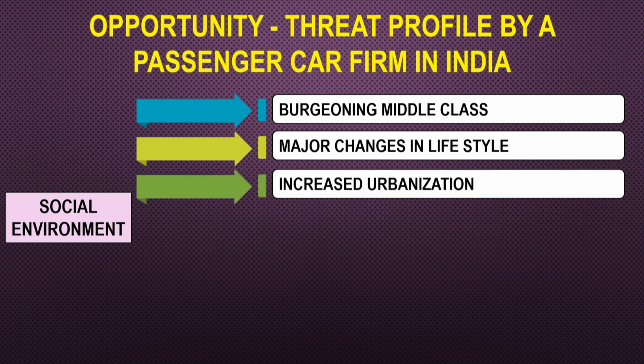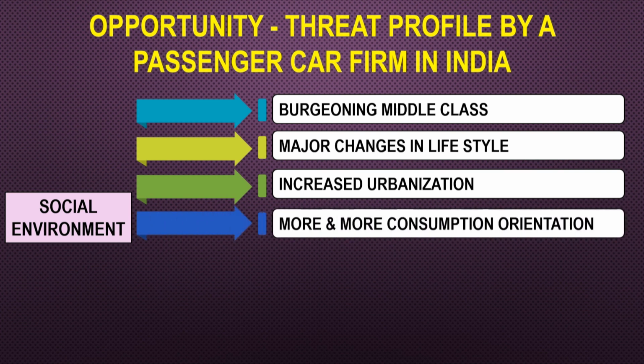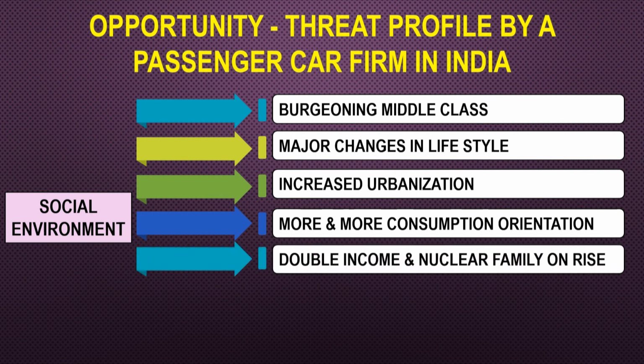There is increased urbanization. There is more and more of a consumption orientation. People are spending money nowadays. Initially people were earning money but were not spending that much, but now people have started spending the money, especially the young generation. Then we have double income and nuclear families on the rise.